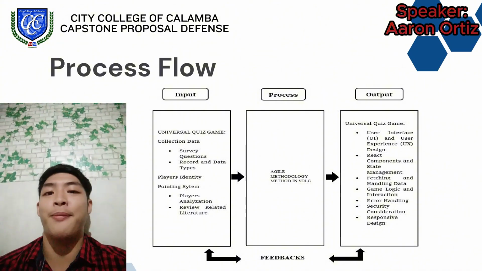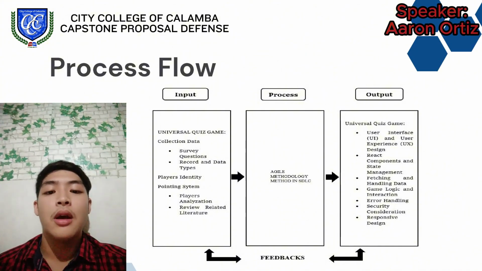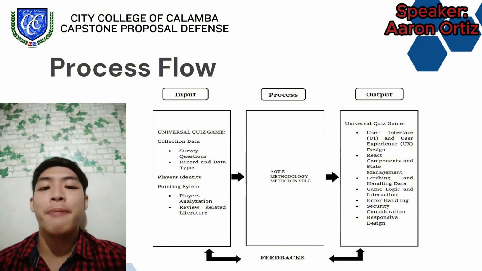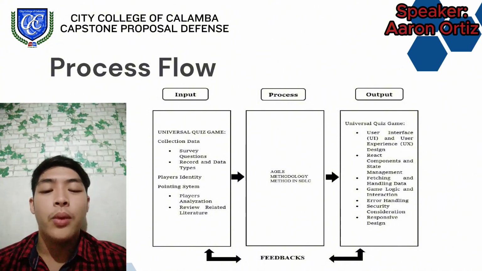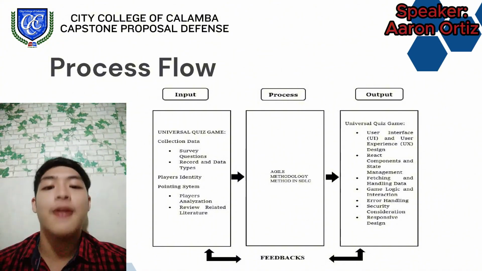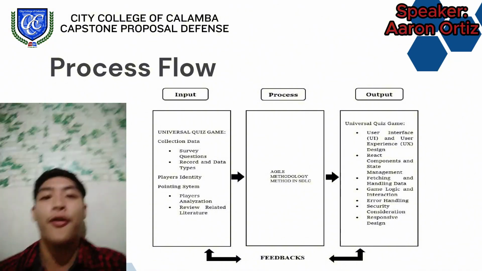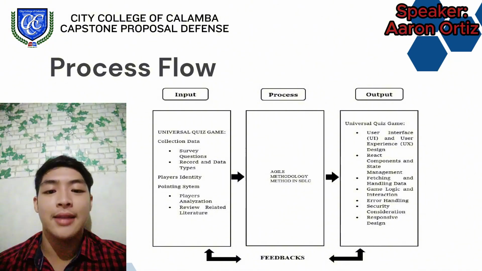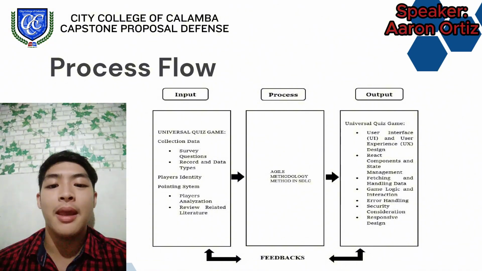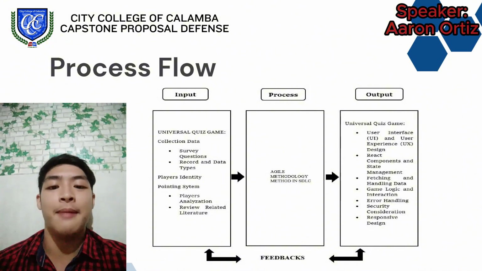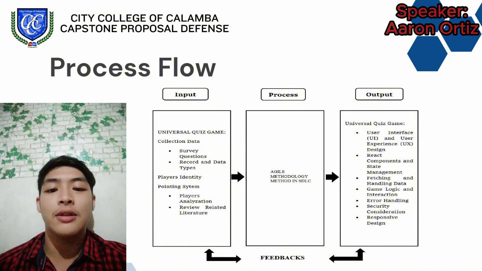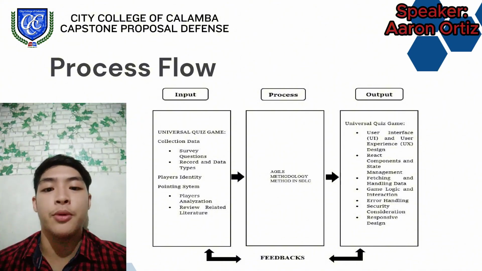Next to that is the feedback phase. Throughout this journey, feedback plays a critical role. We actively seek feedback from users at each stage to fine-tune and enhance the game. This feedback not only helps us refine the input stage, but also drives improvement in final outputs.